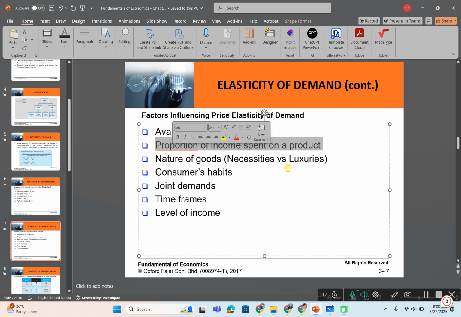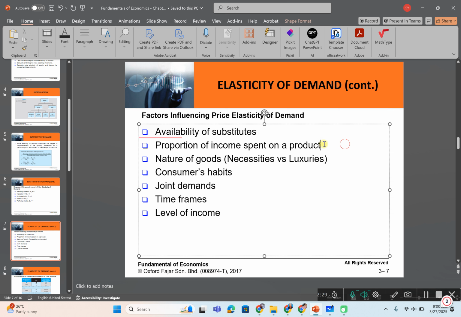Proportion of income spent on a product, meaning that if only a small proportion of income is spent on a good, the demand will be inelastic. For example, toothpaste and salt, because it only costs 2 ringgit to buy salt, so you don't really mind paying for that. So the consumer may still buy toothpaste although the price has increased by 10%. On the other hand, goods for which the consumer spends a larger proportion of his income will have elastic demand. For example, car and house.